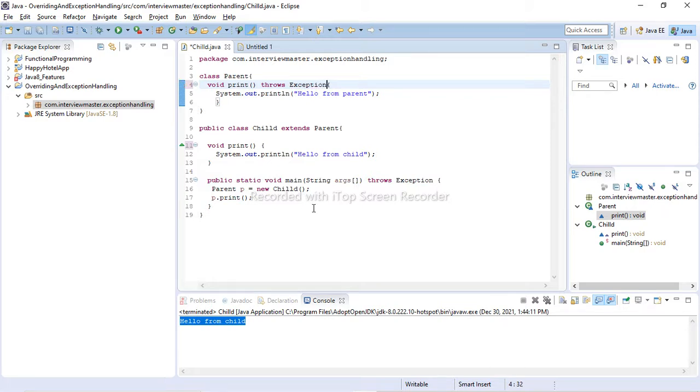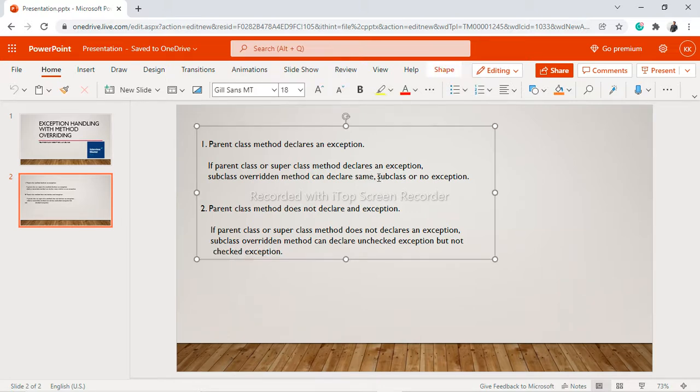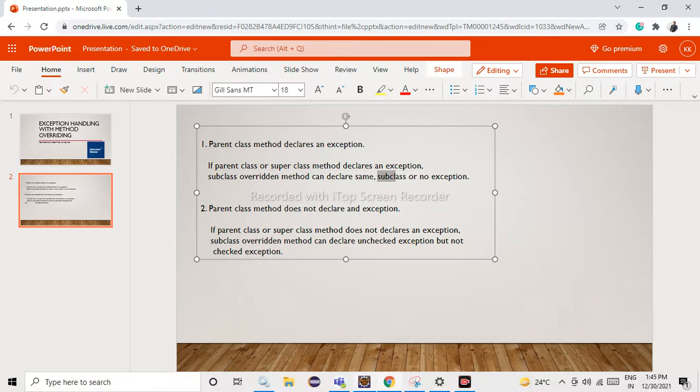As we saw in our presentation, if a parent class declares an exception, in the child class we can throw the same exception, a subclass exception, or no exception.